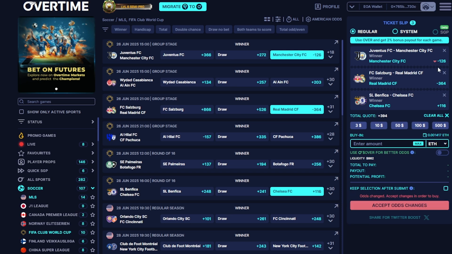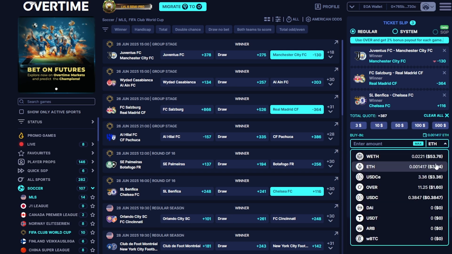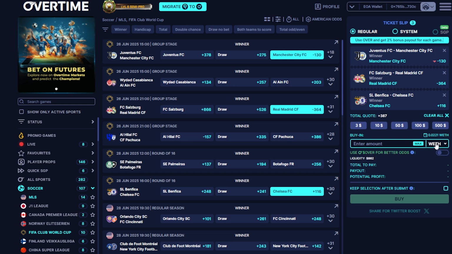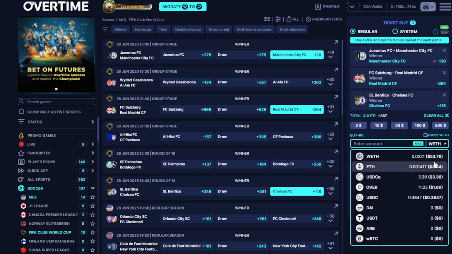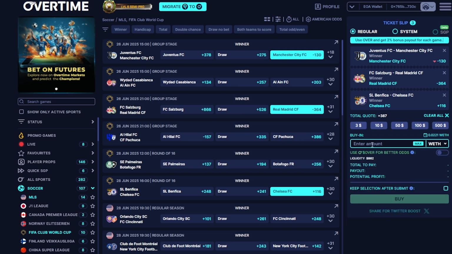Now you can see the odds did change for one of the games, and that's simply what happens on almost every single betting platform. All you have to do is click accept odds changes, and from here you can click how much you want to bet with what asset or coin. Let's say, for example, I was to bet 0.01 ETH. For that quote of plus 387, I would receive 0.0487, and my total profit would be 0.0387.